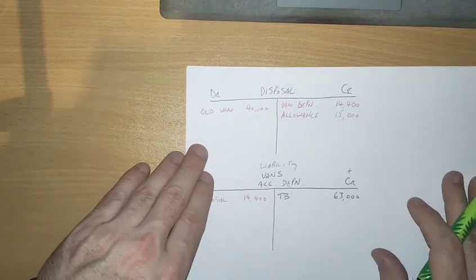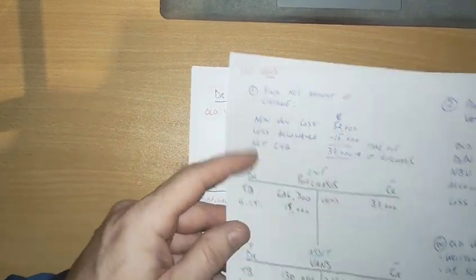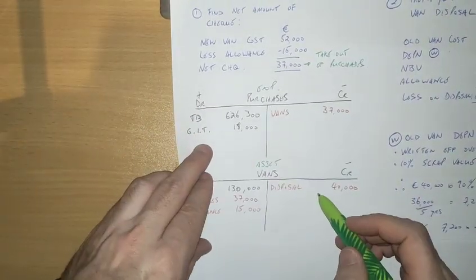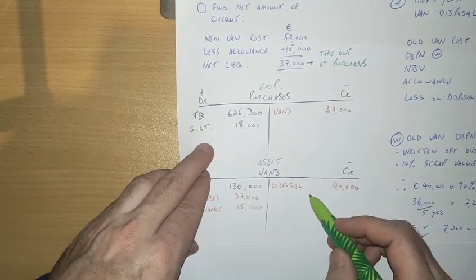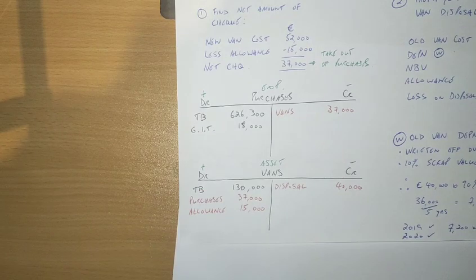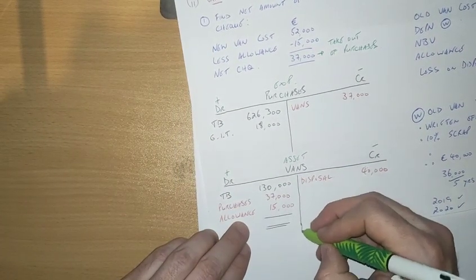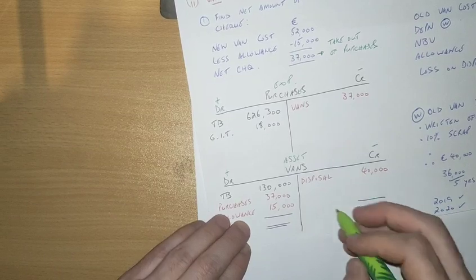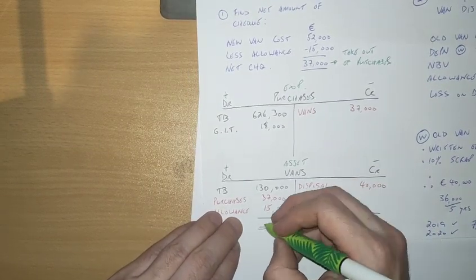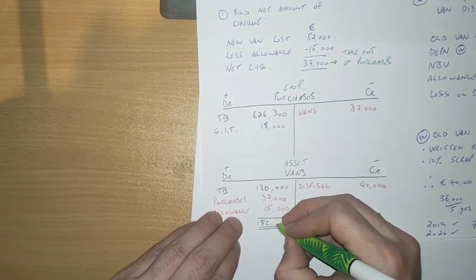Now, what you could do is close off the van account because there's nothing else there for it. I will tidy this up a little bit. All these added together is 182,000.